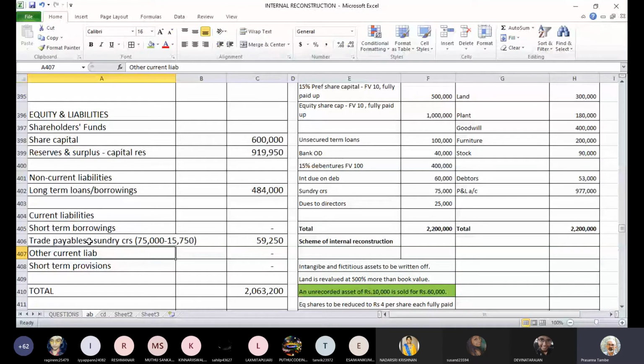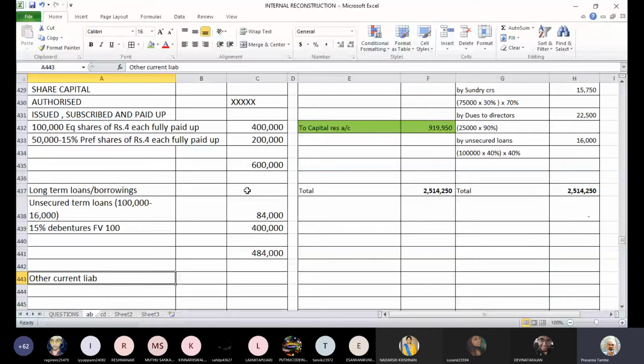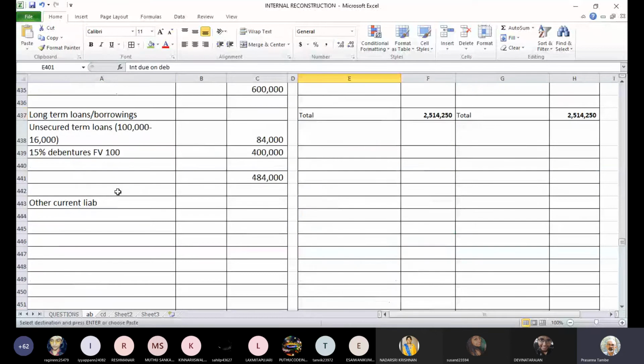And other current liabilities, we will have to make a note for that. In other current liabilities, we are going to have two items. One is interest due on debentures, which has remained unchanged, 1,000 rupees. Dues to directors. What is the amount of dues to directors? How much would that be now? 2,500.